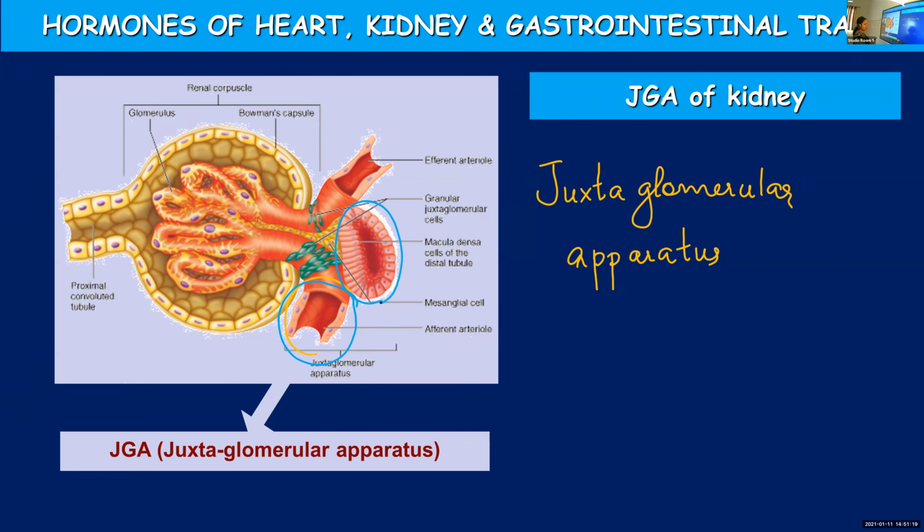So both parts, hope you know afferent arteriole and efferent arteriole, the blood vessel entering and leaving. Afferent arteriole enters, efferent arteriole leaves the Bowman's capsule.